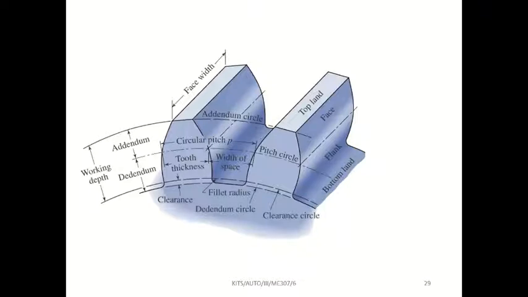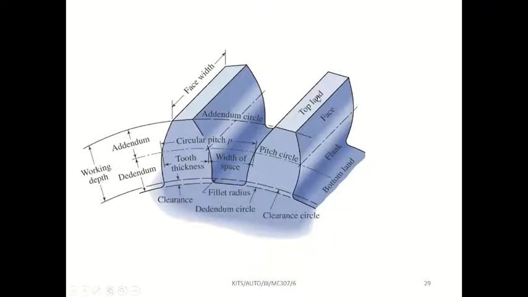If you take a gear, how are the parts named? On the teeth, this top surface is called the top land.